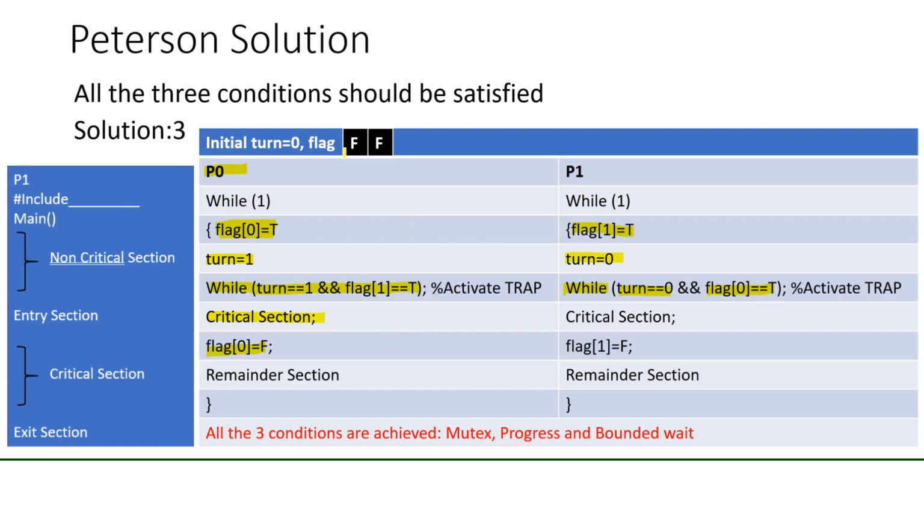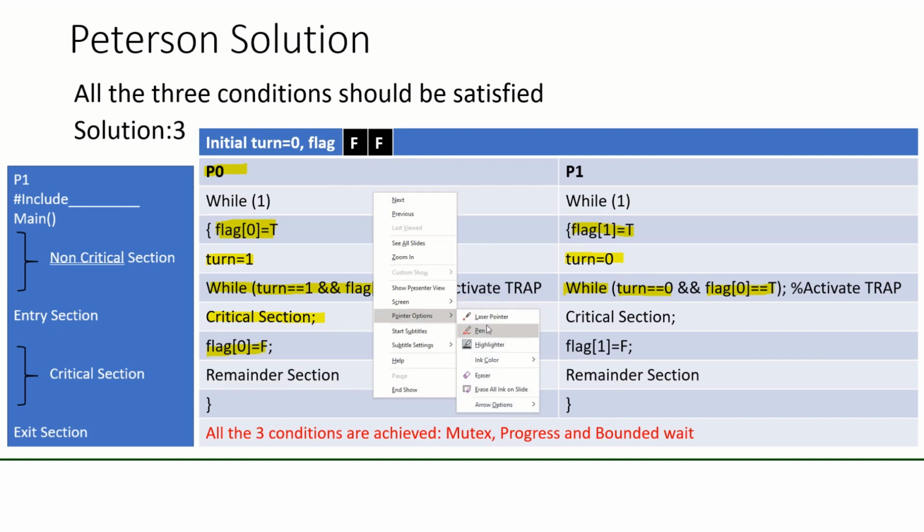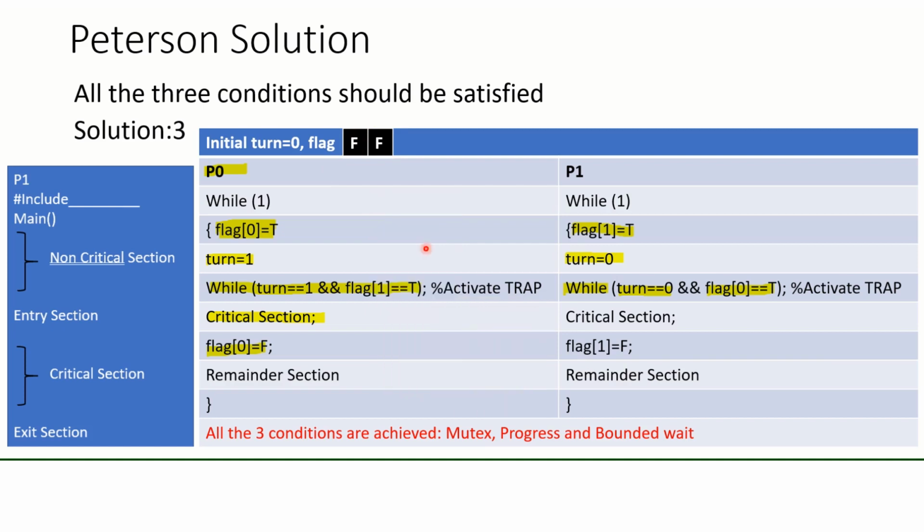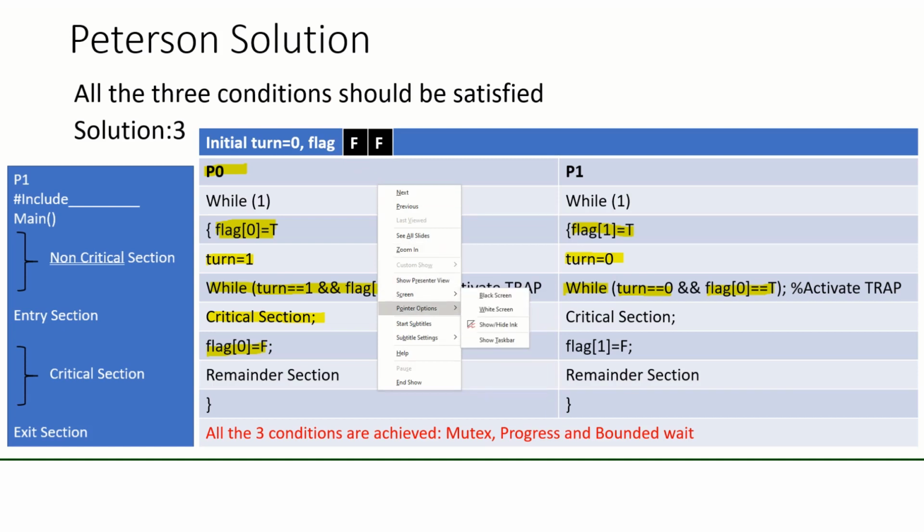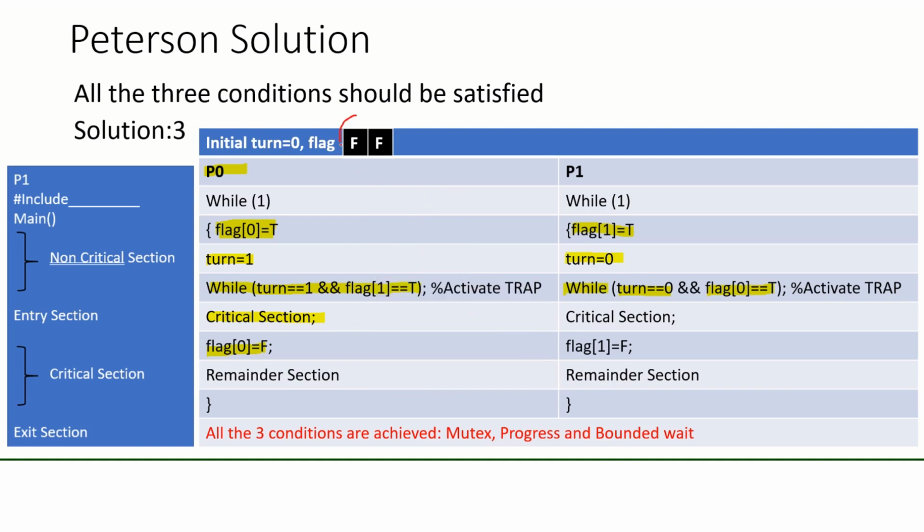We will set both the flags for P0 and P1 to false again and start from this condition. What are we checking? We have already proved that it supports mutual exclusion. Now we will check whether it supports progress or not.